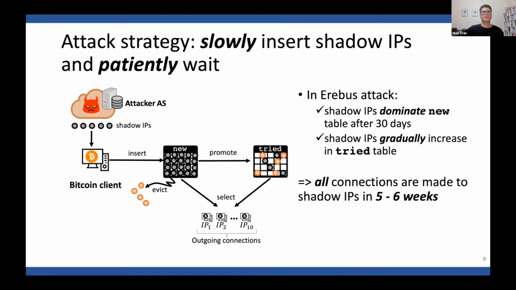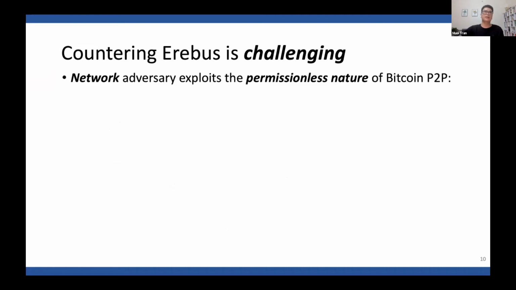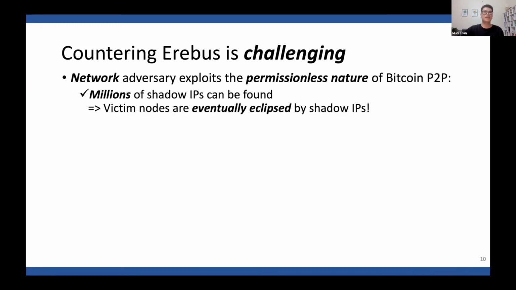Now we know how the Erebus attacks work. How about the countermeasures against these attacks? Countering Erebus attacks is unfortunately quite challenging, because the attacker with network capabilities only exploits the permissionless layers of the Bitcoin peer-to-peer network to find millions of shadow IPs to eventually eclipse the victim.